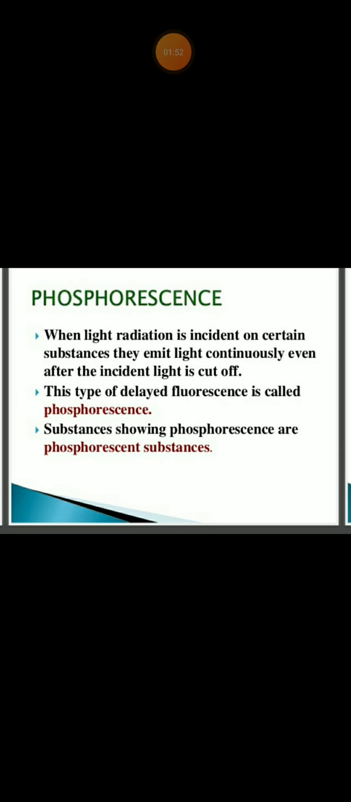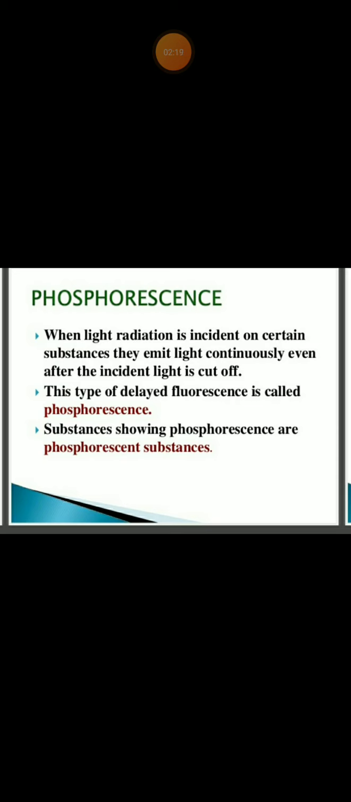What is phosphorescence? Phosphorescence is nothing but a delayed type of fluorescence. In case of phosphorescence, when light radiation is incident on certain substances, they emit light continuously even after the incident light is cut off. Fluorescence stops as soon as the incident light is cut off, but phosphorescent substances emit light continuously even after the incident light is cut off.